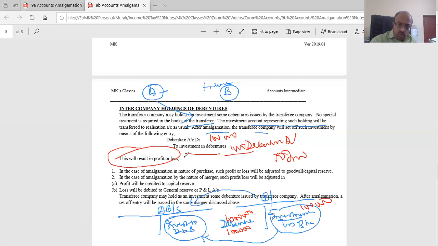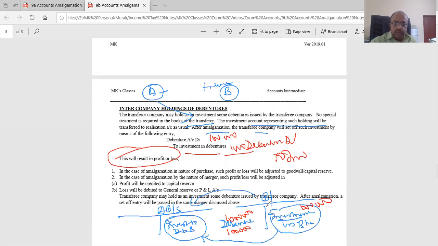Investment in own debenture is not banned, but they want to close it. But my question is whether they will be same or different. My Venus is of the opinion that it will be a different value. Why?